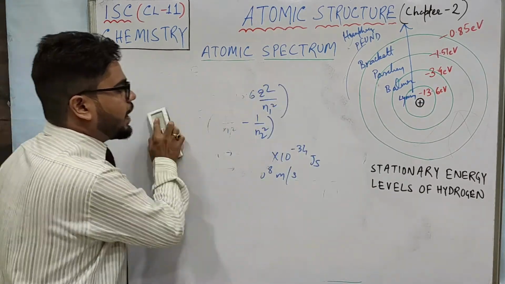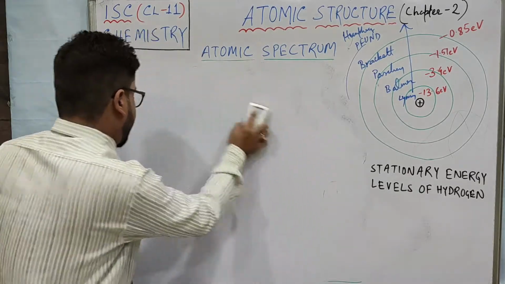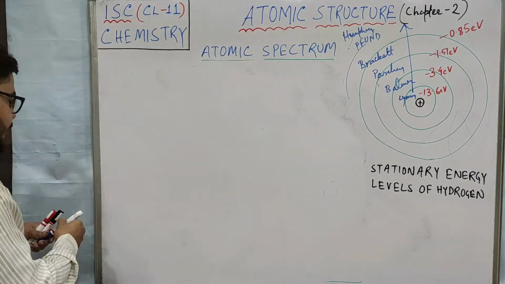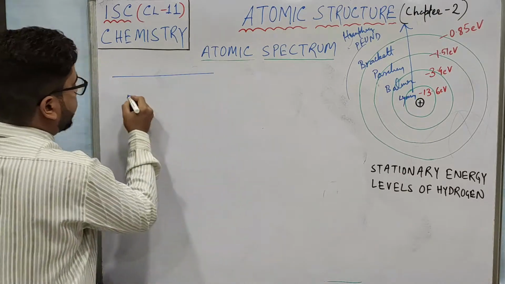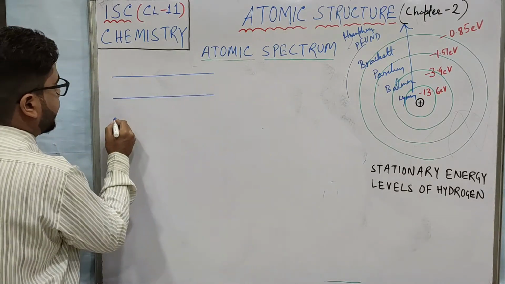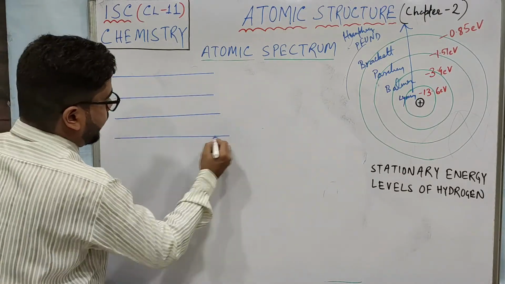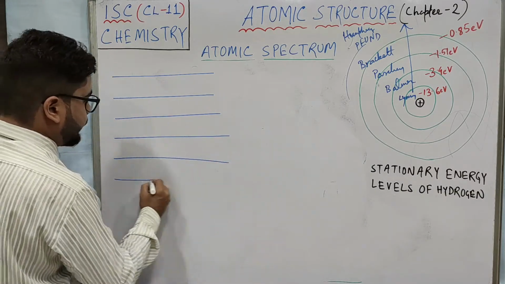Now what is this transition? Say if I am just showing you the lines: this is Lyman, this is Balmer, this is Paschen, this is Brackett, this is Pfund, this is Humphrey.